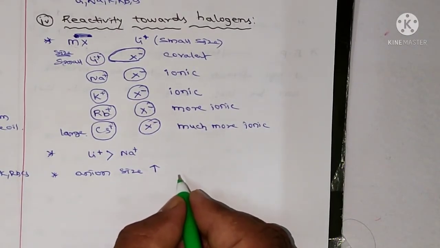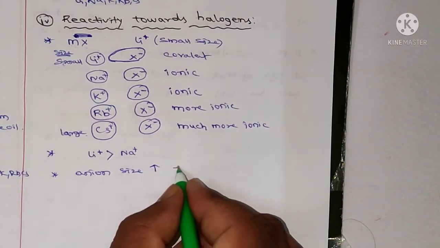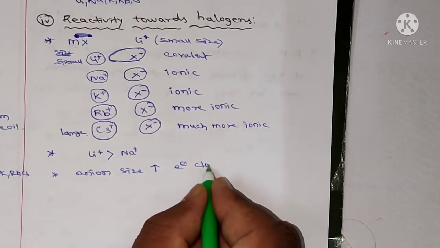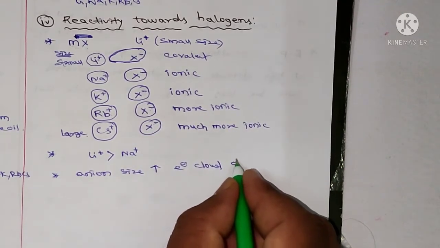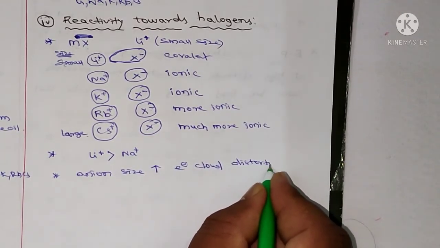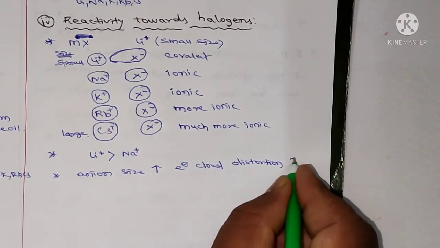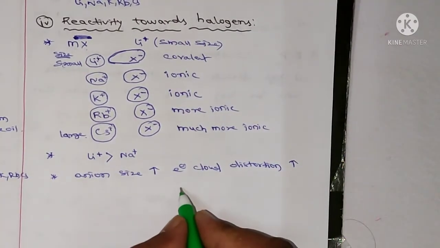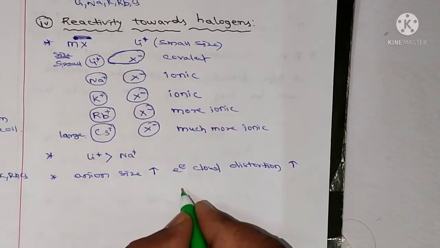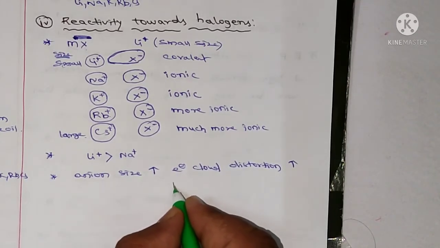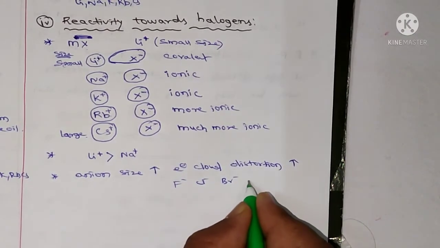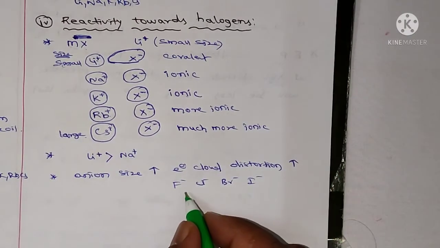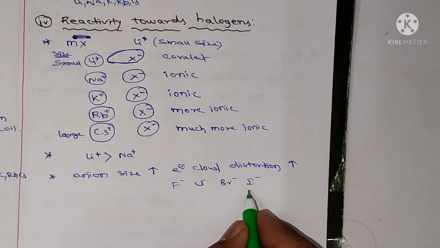electron cloud distortion increases. For example, if I take 7th group anions: fluorine, chlorine, bromine, iodine. If you go from fluorine to iodine, the size of the anion increases.